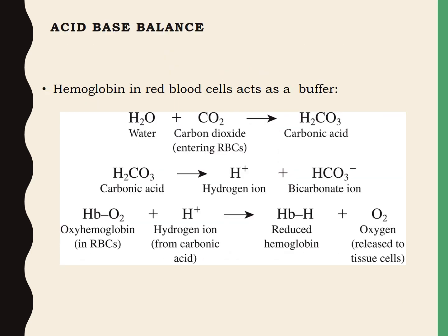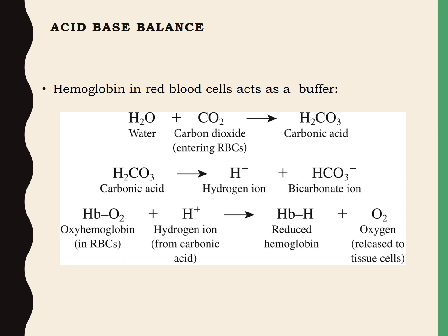As we have already said, the protein hemoglobin is an important buffer. As the blood flows through the systemic capillaries, carbon dioxide passes from the tissue cells into the RBCs, and in the RBC it combines with water to form carbonic acid. Once carbonic acid is formed, it dissociates into hydrogen ion and bicarbonate ion.